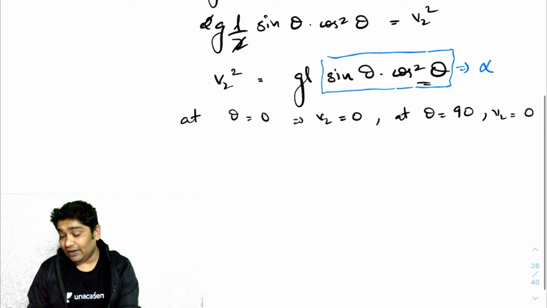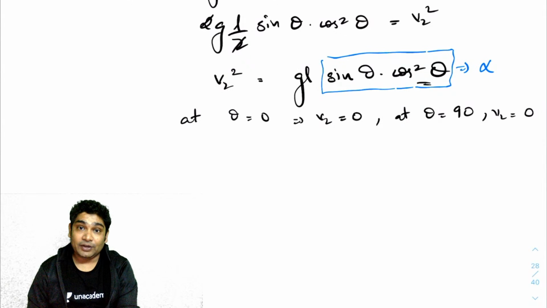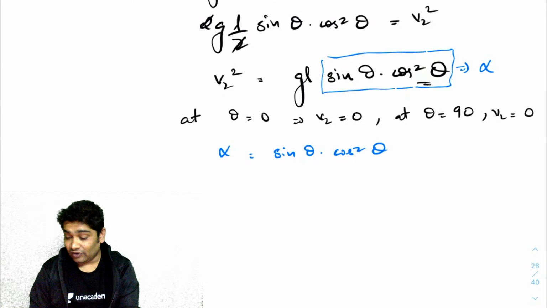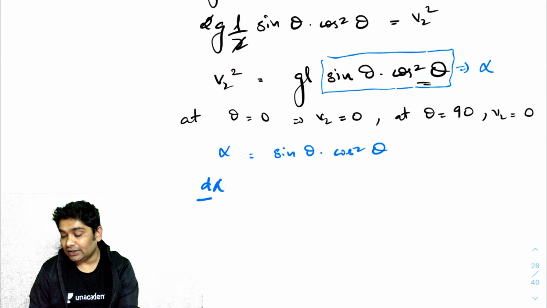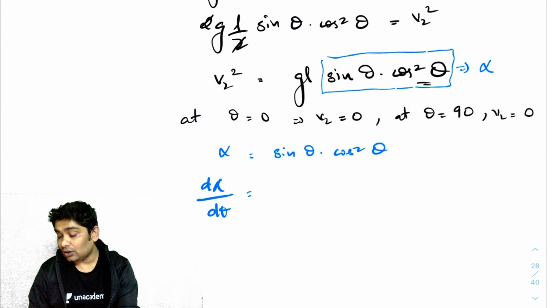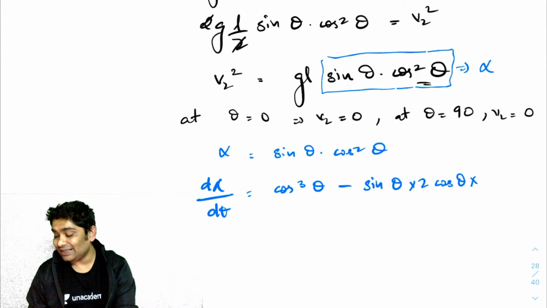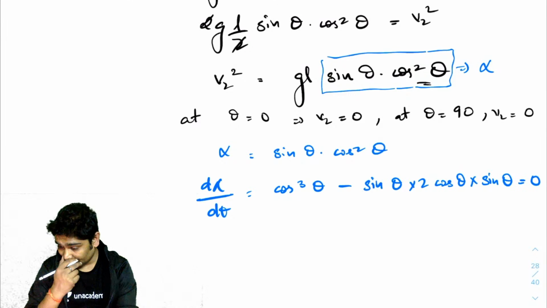All right. So if I find alpha max, then I will get v2 max. Since alpha is equal to sine theta cos square theta, for finding the maxima, I will find d alpha by d theta, which would be cos cube theta, and minus sine theta into 2 cos theta into minus sine theta, and this would be 0.